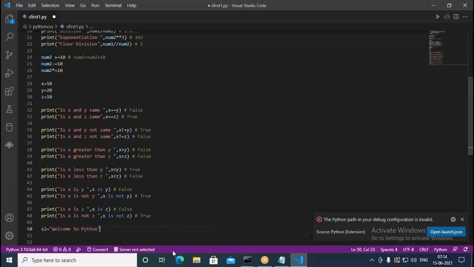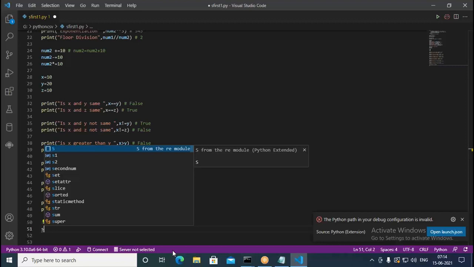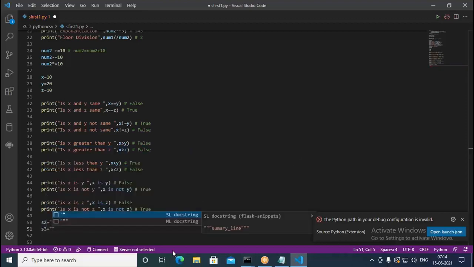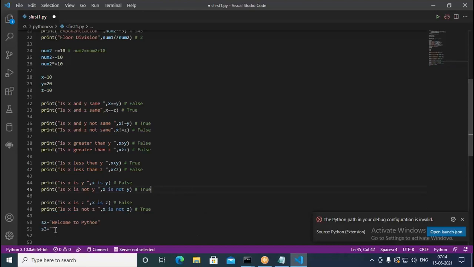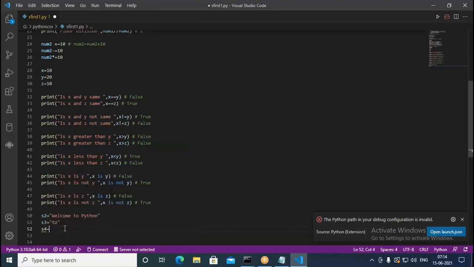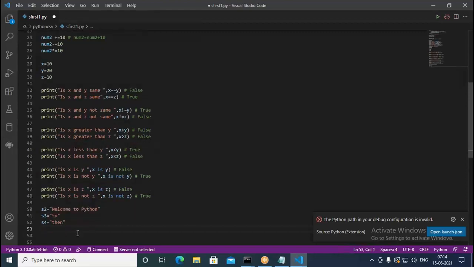So s2 equal to "welcome to Python". Here, s3 equal to "2", and s4 equal to "then". We try to find out whether "2" is in s2 or not. Similarly, whether "then" is in s2 or not. That is, whether the string "2" is available in "welcome to Python", and similarly whether "then" is available in it.